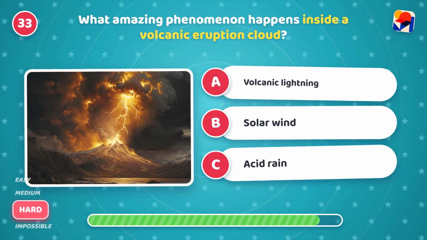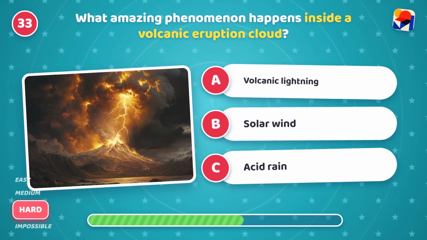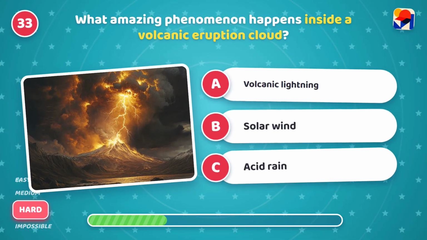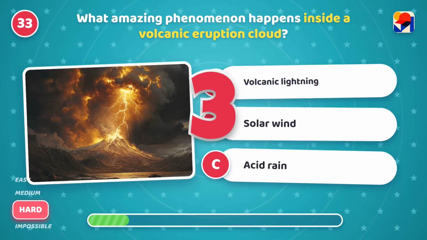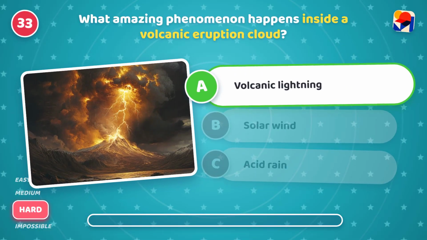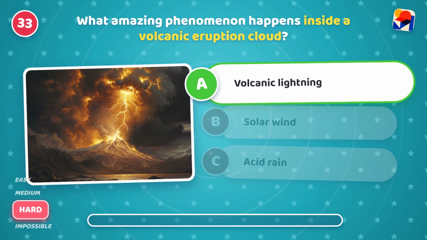What amazing phenomenon happens inside a volcanic eruption cloud? Is it A, volcanic lightning, B, solar wind, or C, acid rain? It's A, volcanic lightning. Mind-blowing. Ash particles rubbing together make sparks.